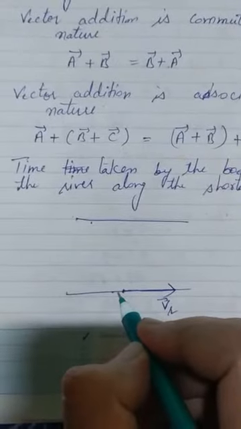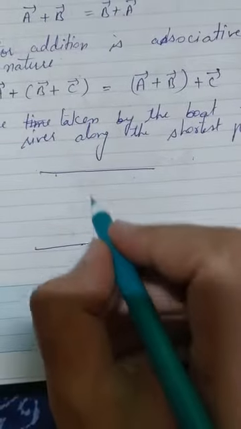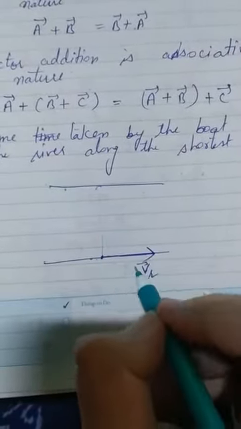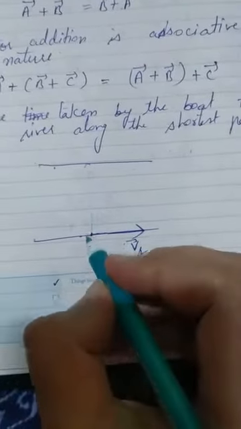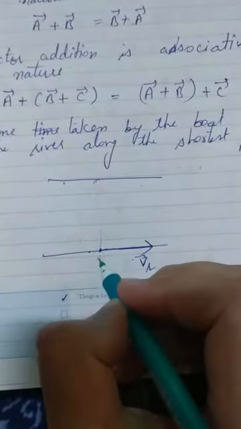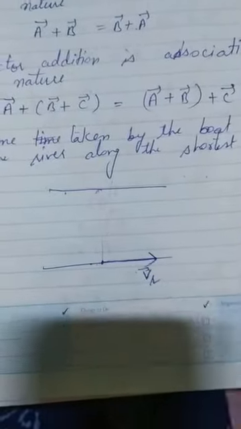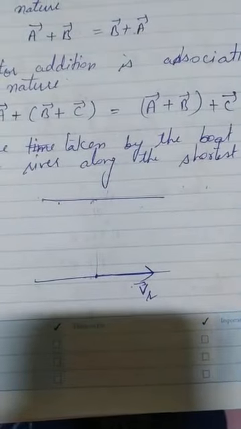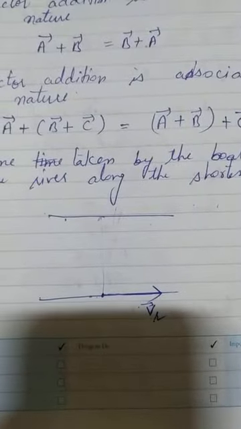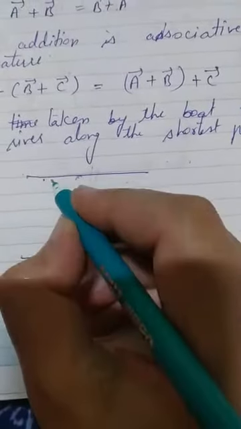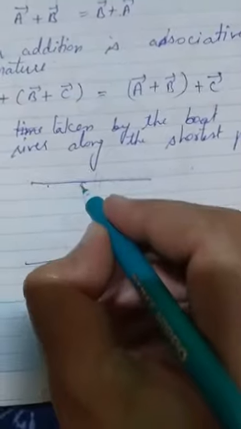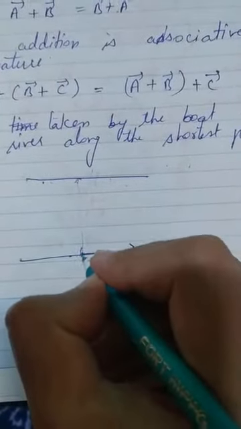If we steer straight across like this, then due to the flow of water our boat will not go straight, but will drift in some direction, so that will not be the shortest path. So which path is possible? Like this, or this, or this one. This one is the shortest path.